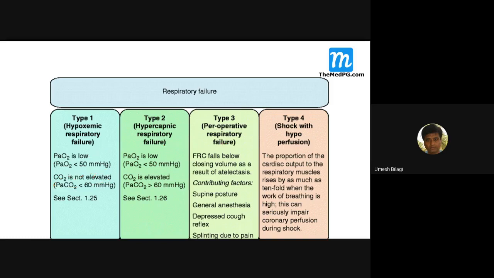It may be normal, sometimes reduced also. In type 2, the oxygen is less and carbon dioxide is increased. Type 3 is a syndrome which occurs following the perioperative phase, after general anesthesia, where atelectasis of the lungs leads to respiratory failure. And type 4 is due to shock.